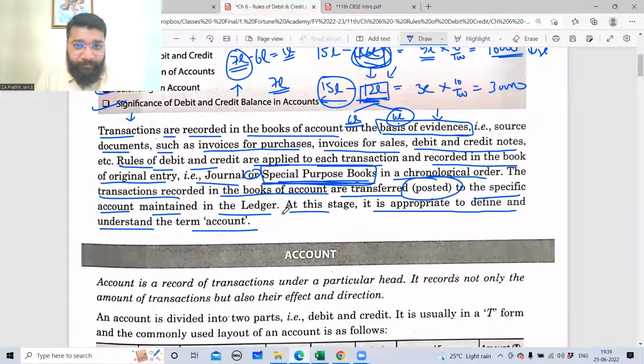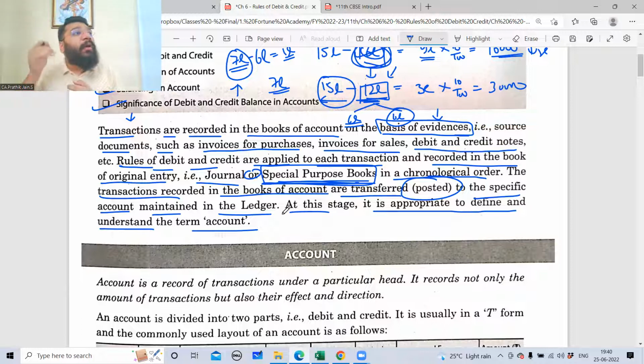So the ledger has these various accounts, right? Yes. Okay. So the ledger is a book where you'll find the purchase account, which will capture all the information related to purchase. Then I'll have a sales account where I'll capture all the information related to sale. Then I have a cash account where all the information regarding how much money came in, how much money went out. Then I'll have a separate account for my customer, the debtor, to remember how much money is yet to be given to me, and out of that how much is paid. So each and every account will have its own significance and relevance. So you'll have multiple accounts.